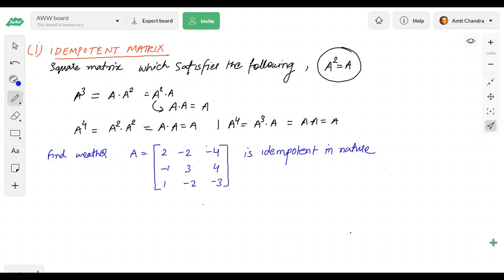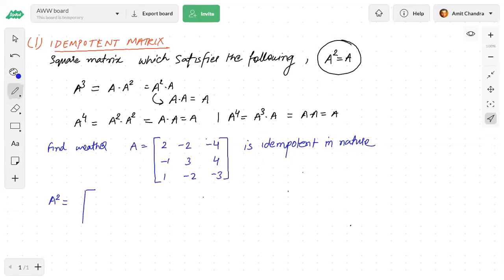Okay, so to find whether this matrix is idempotent in nature or not, we have to simply find A square.